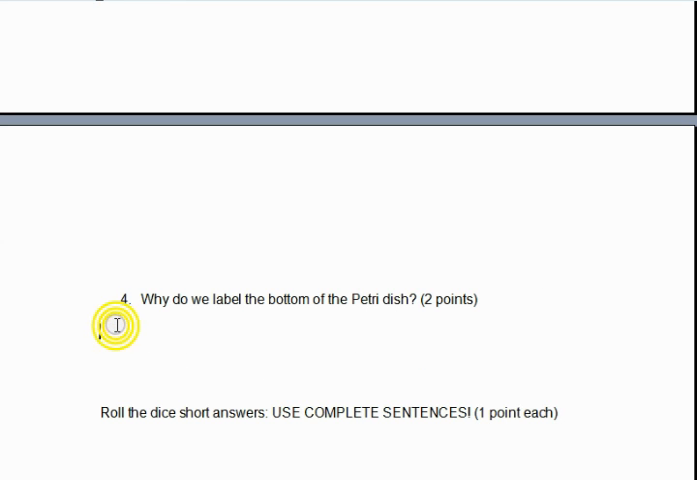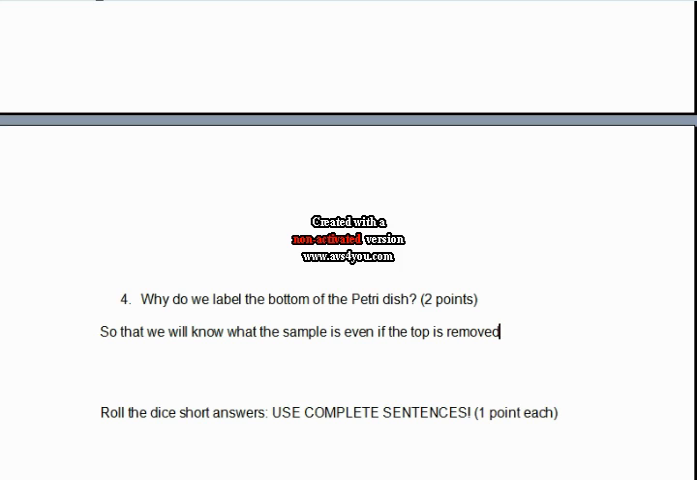Why do we label the bottom of the Petri dish? So we'll know what the sample is even if the top is removed. That concludes the review.